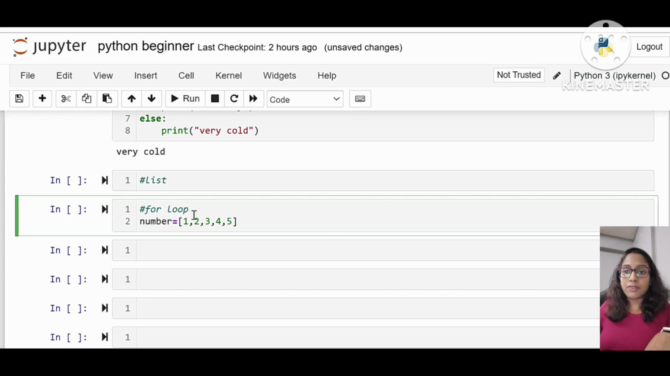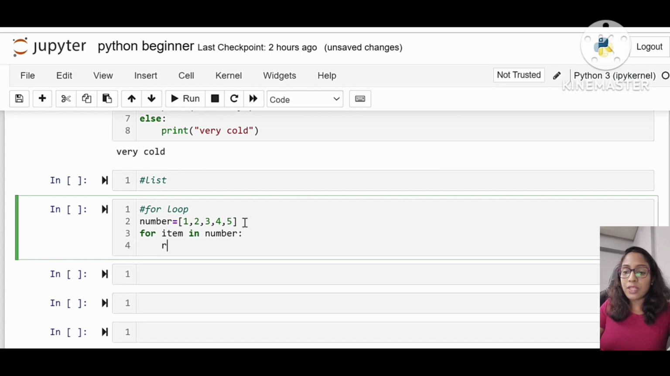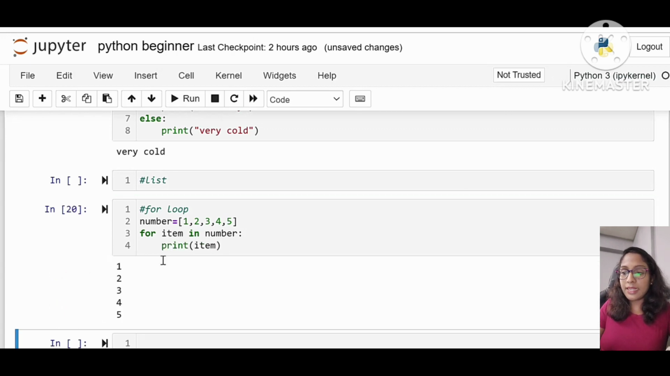So this is a list of numbers, and we are creating a for loop. I'm writing the loop as for item in number, then I write a colon, then under the indented block I write print number. That means the numbers get printed.